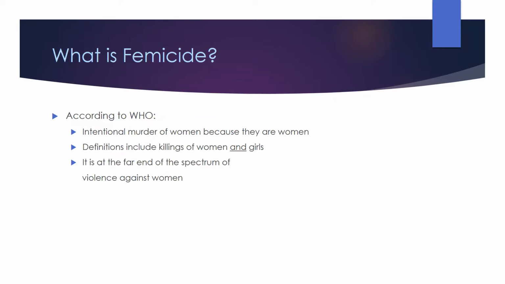Let's begin by stating, what is femicide? According to the World Health Organization, it is the intentional murder of women simply because of the fact that they are women. Definitions include killings of both women and girls. It is at the far end of the spectrum of violence against women, as it usually ends in death.